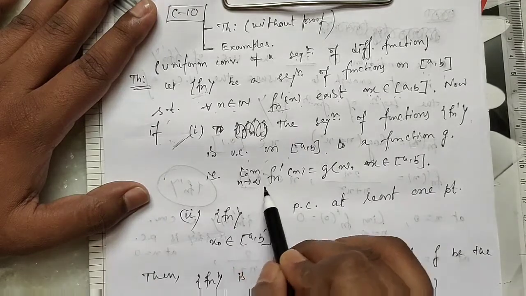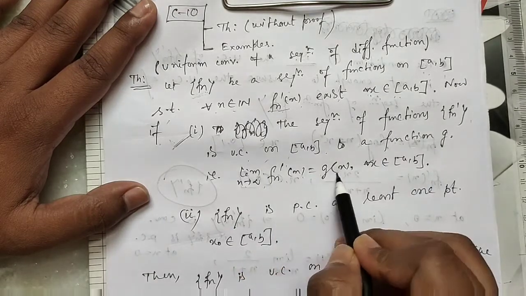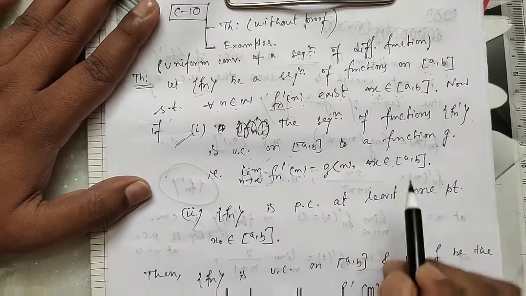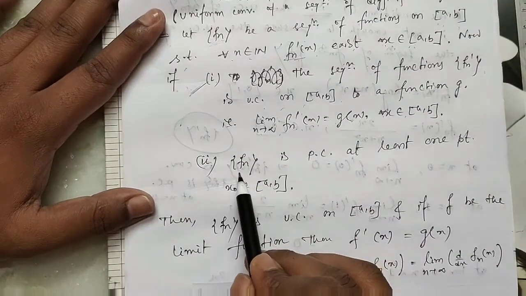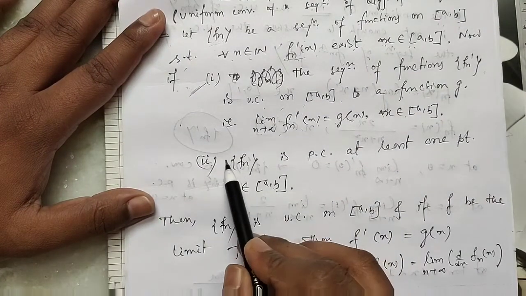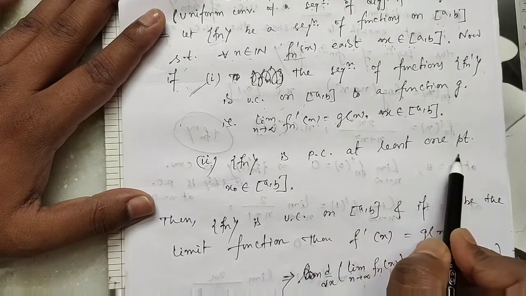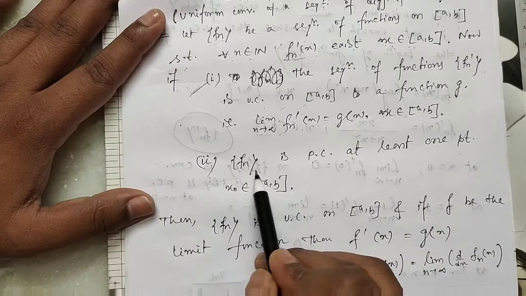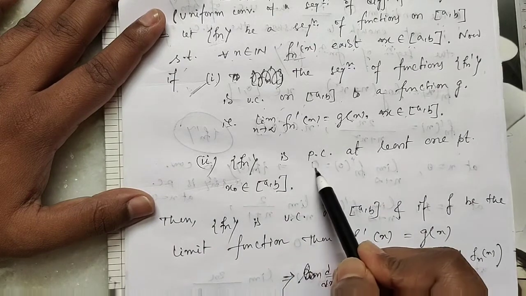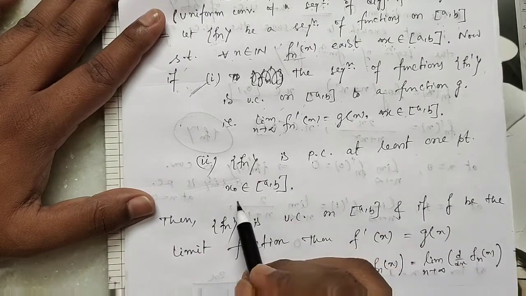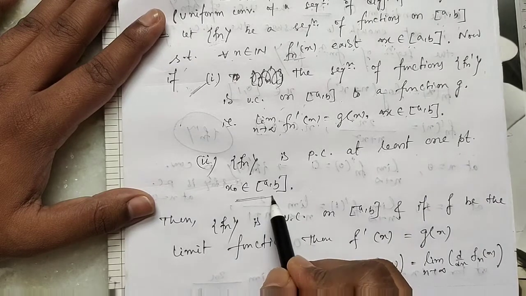that is, limit n tends to infinity fn dash x equals g x for all x, and condition 2: if the original sequence fn is pointwise convergent at least at one point x0 belongs to [a, b].